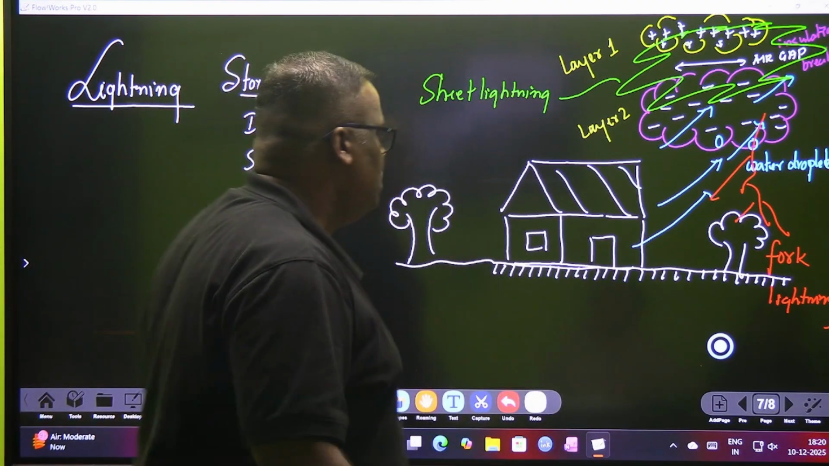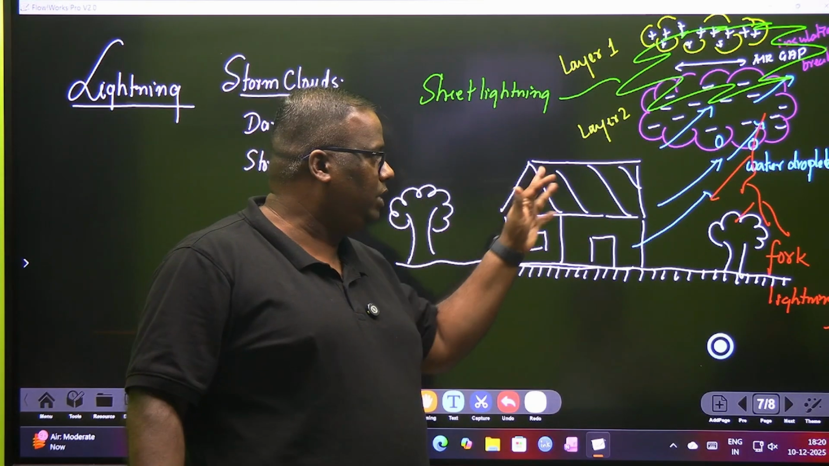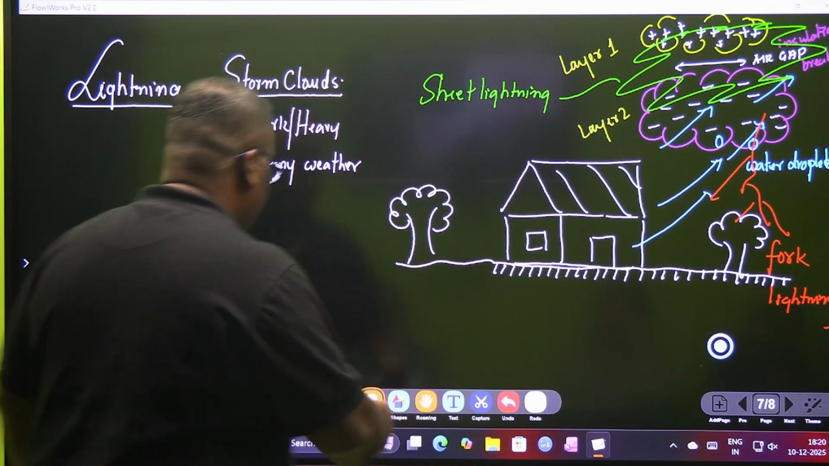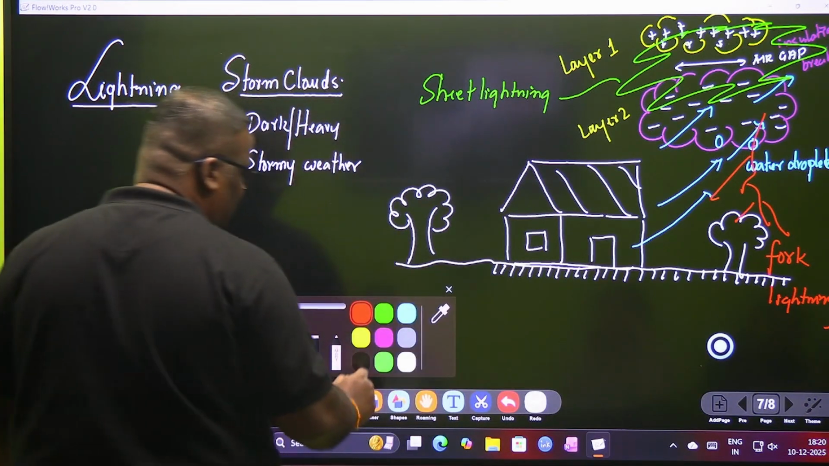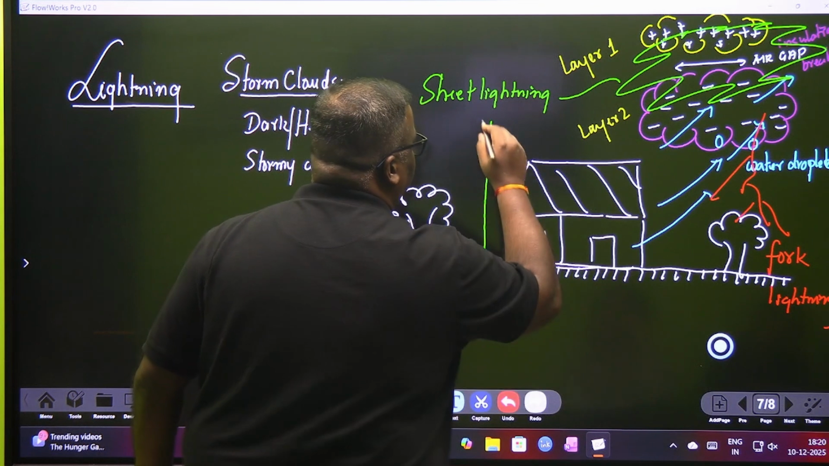So, sir, you mean to say that my beautiful little house, which I built and painted with Asian Paints, that house will also get shattered? Obviously. So, what is the protective device? The protective device that we fit in a house is known as the lightning conductor.